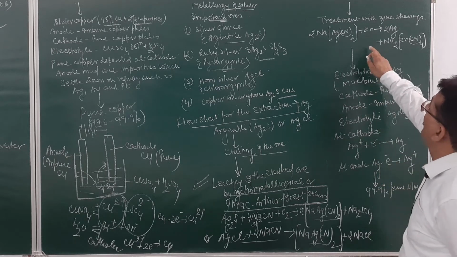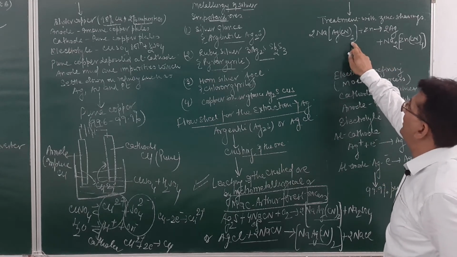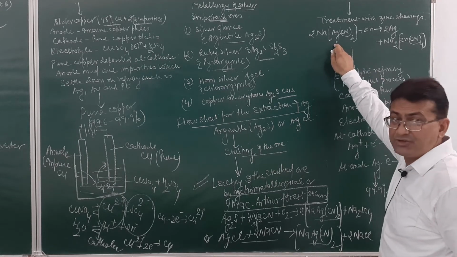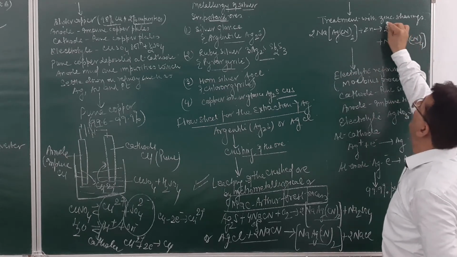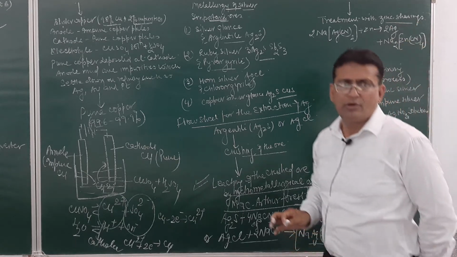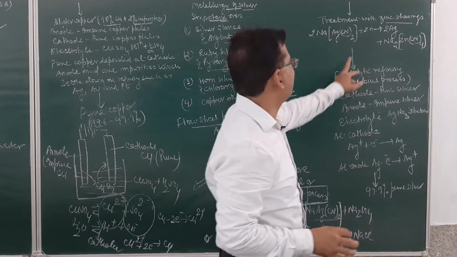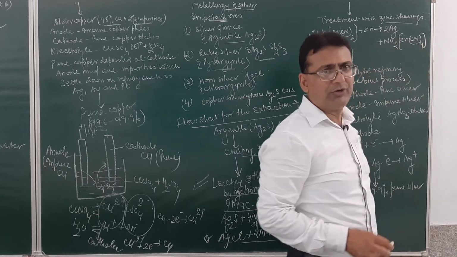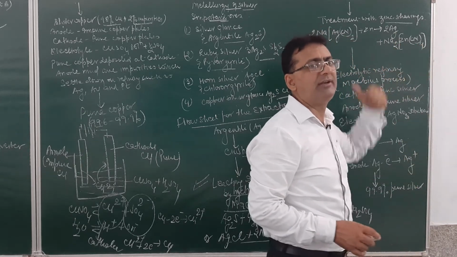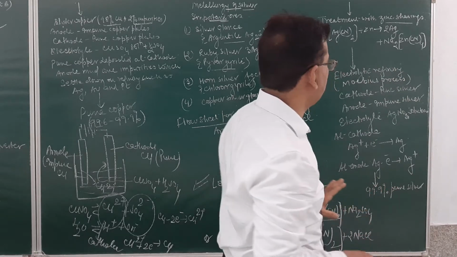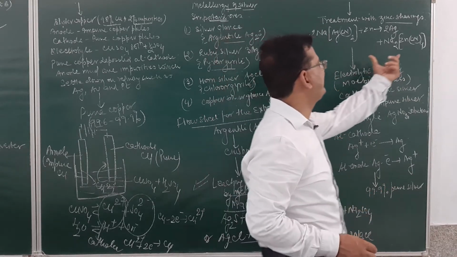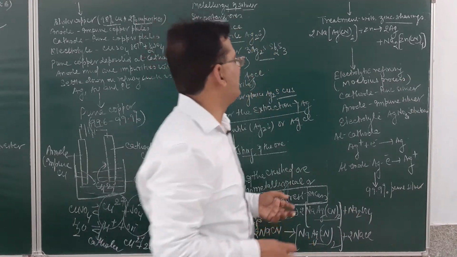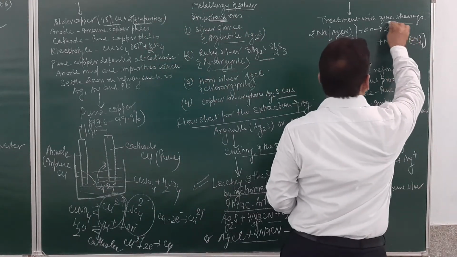After this is obtained, this sodium argentocyanide or dicyanidoargentate is treated with zinc. When it is treated with zinc, it will result in the formation of silver metal, and sodium zincocyanide or tetracyanidozincate will be obtained. Am I clear? The naming of this will be discussed with you when we discuss the chapter on coordination chemistry. But over here, you may look at the fact that the silver is extracted.